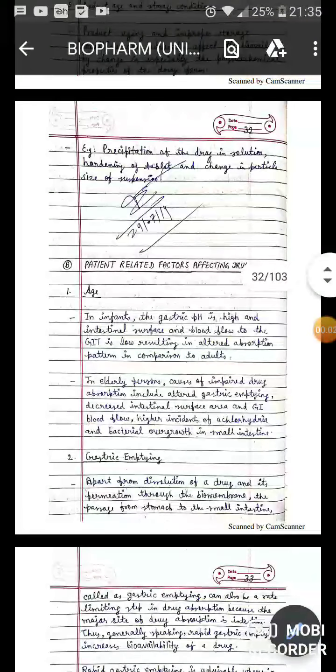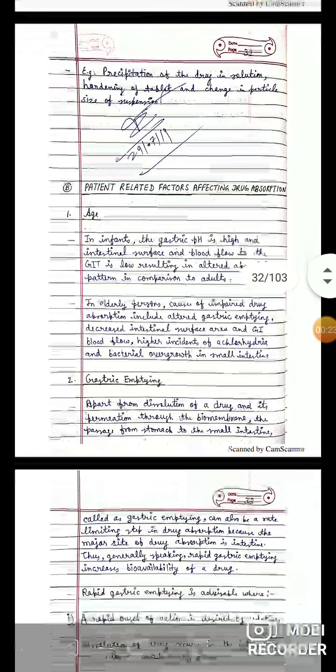Okay, now we will study the patient related factors. Before dealing with the patient related factors, we have already discussed the bioavailability of the drug, anatomy and physiology of the GI tract. So, we first determine what are the various patient related factors that could affect the drug absorption. First is the